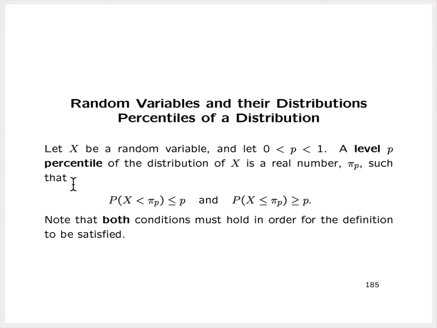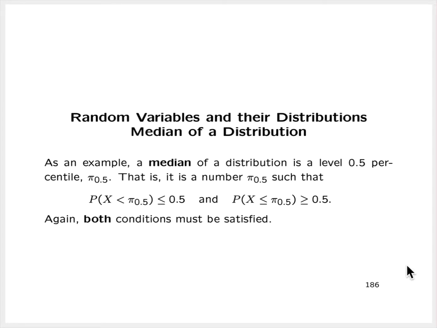Number one, the probability that the random variable x is strictly less than pi sub p is less than or equal to the value p, and the probability that the random variable x is less than or equal to pi sub p is greater than or equal to p. Now note that both conditions must hold in order for the definition to be satisfied and for a value to qualify as being a level p percentile of the distribution.